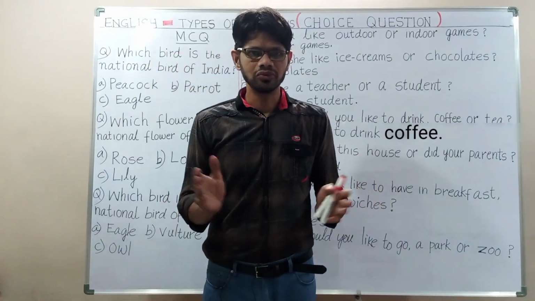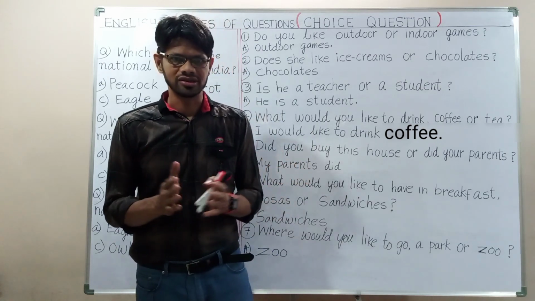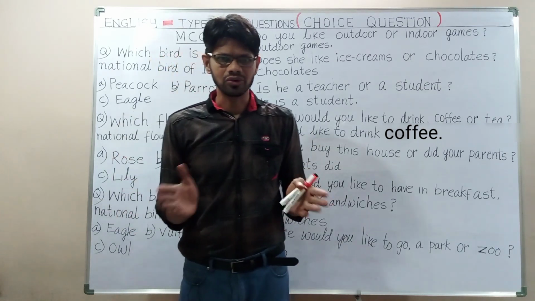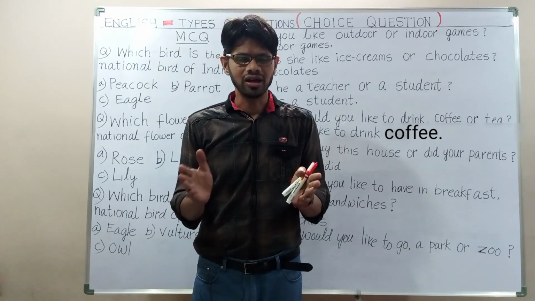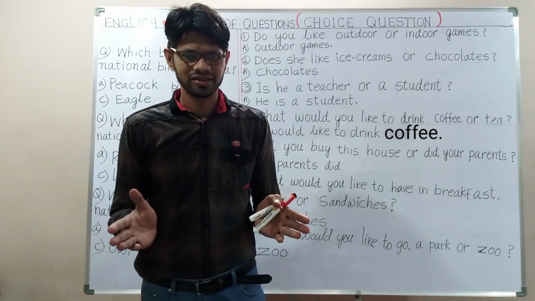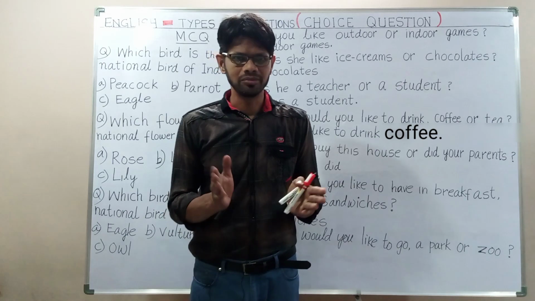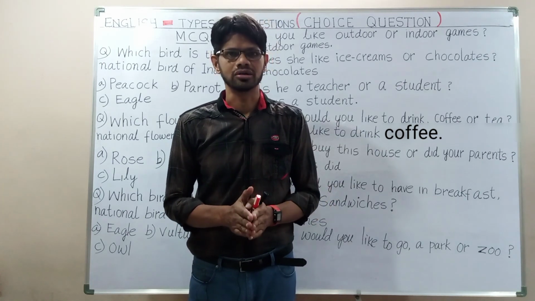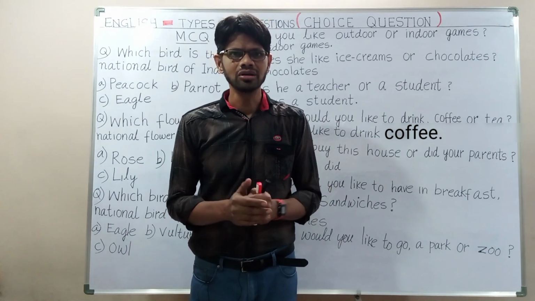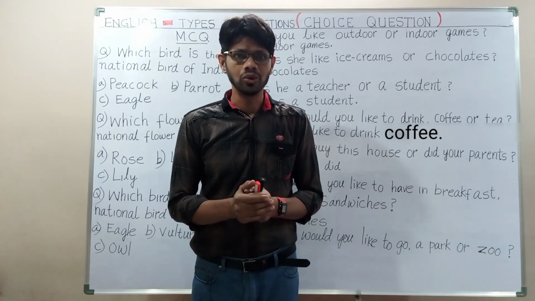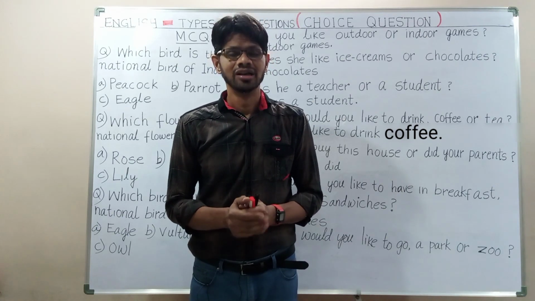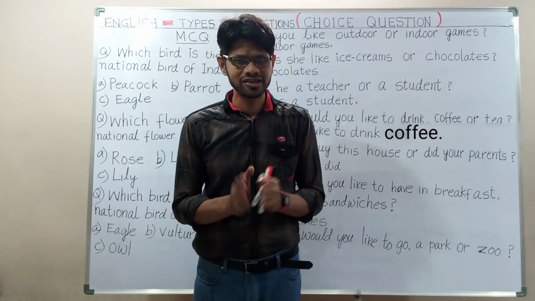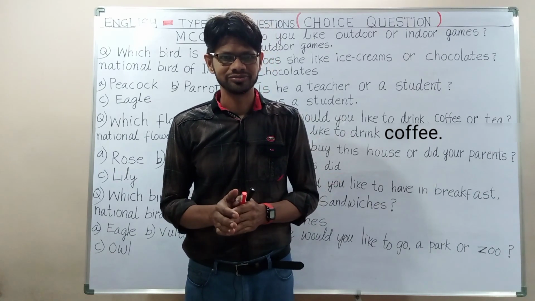In this video, we are going to talk about choice questions. Choice questions are questions that offer a choice. They are made up of two parts, which are connected by the conjunction "or". Example: Do you like outdoor games or indoor games? Does she like ice creams or chocolates?